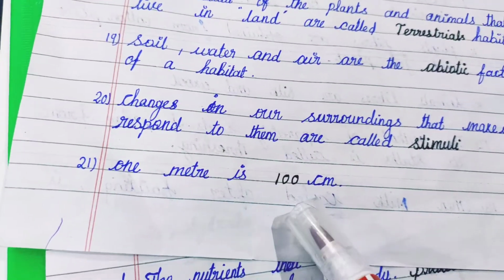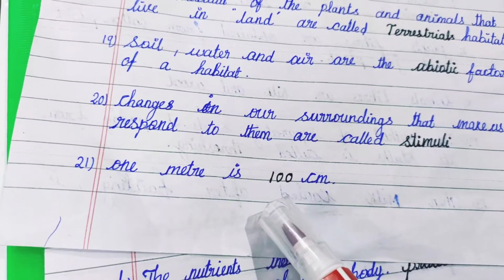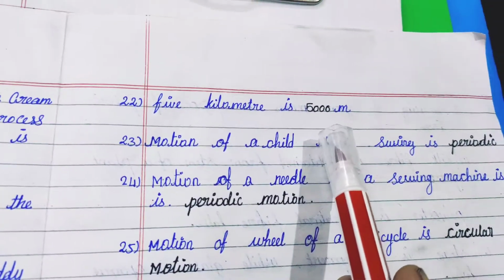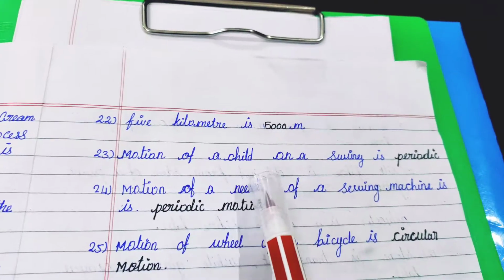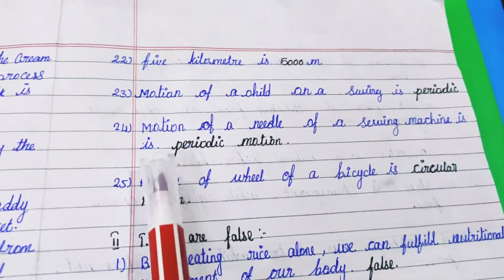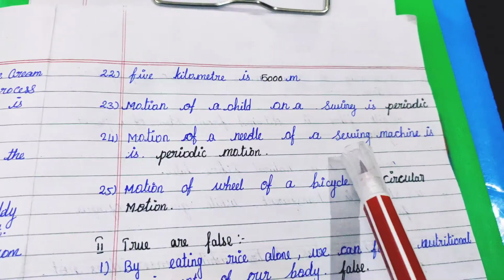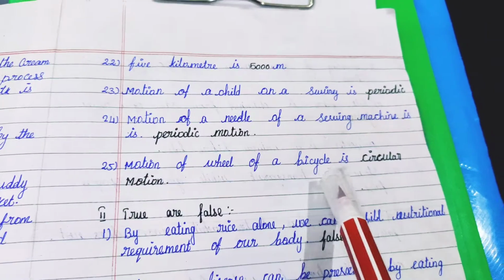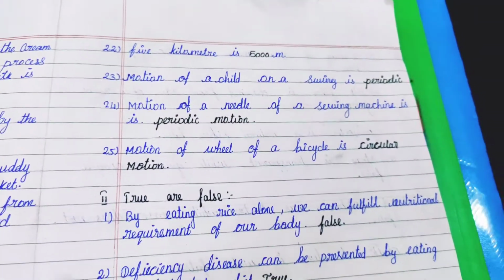1 meter is 100 centimeters. 5 kilometers is 5000 meters. Motion of a child on a swing is periodic. The motion of the needle of a sewing machine is periodic motion. Motion of the wheel of a bicycle is circular motion.